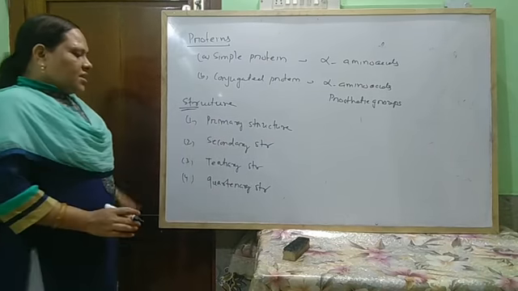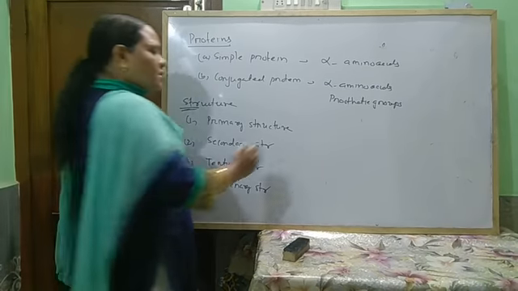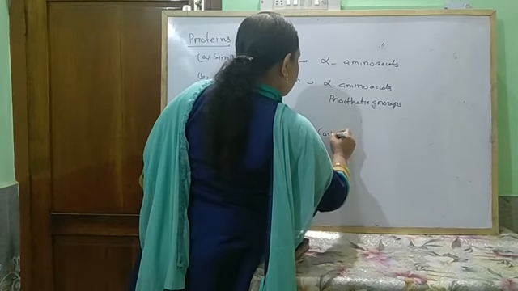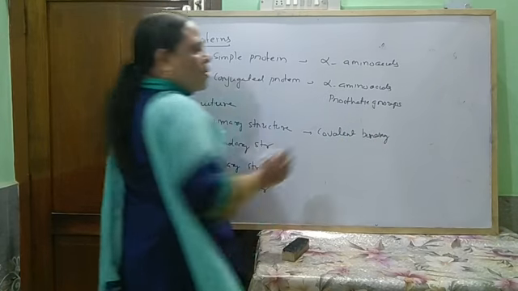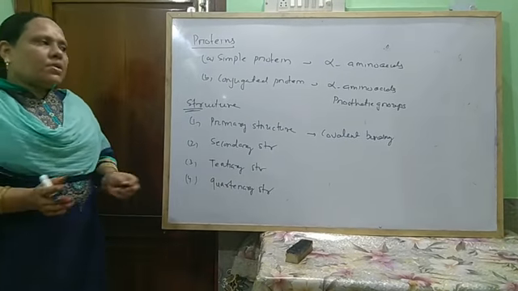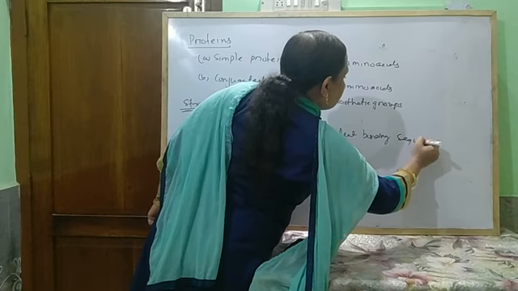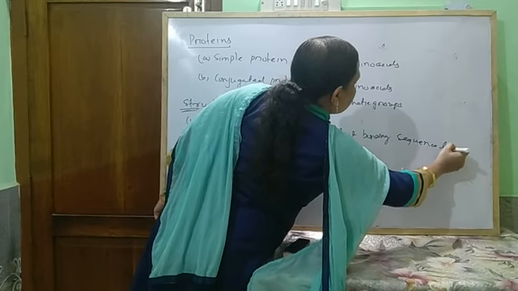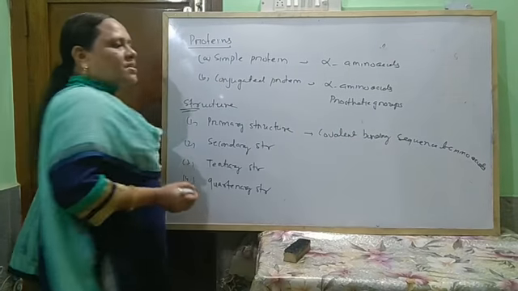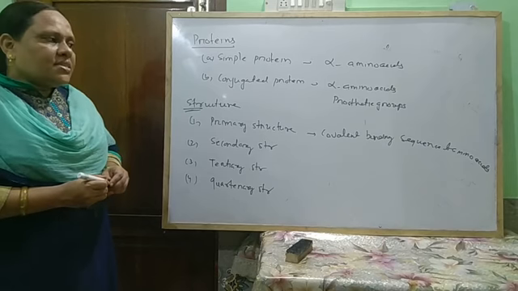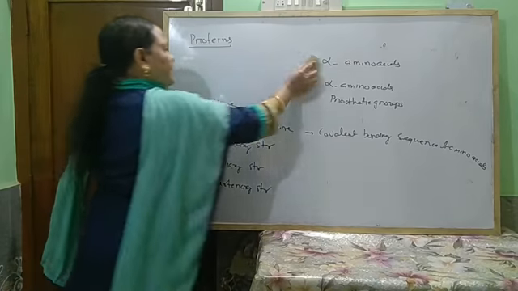So in general there are 4 types. Primary structure represents the covalent bonding of amino acids, that is, how the condensation polymer is formed. It represents the sequence of amino acids.